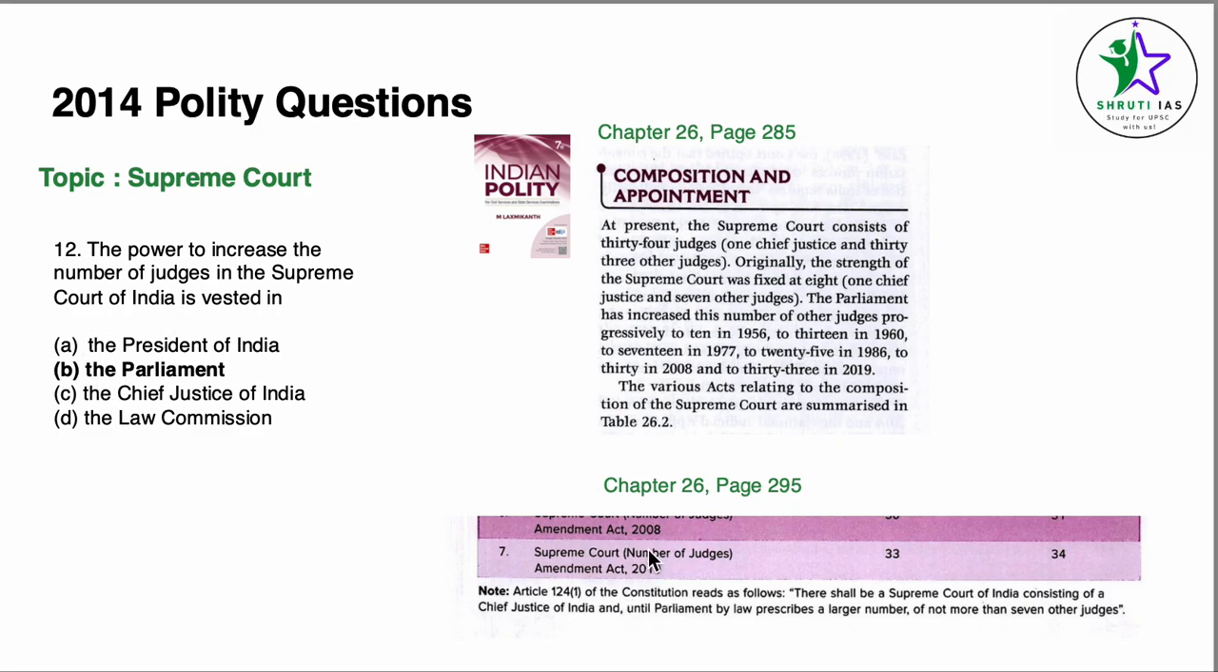For a better statement, we come to page number 295 under the list of all these judgments regarding the composition of Supreme Court. Clearly it is written, Article 124(1) of the Constitution reads as follows: there shall be a Supreme Court of India consisting of a Chief Justice of India, and until Parliament by law prescribes a larger number, not more than 7 other judges. So again here, Parliament prescribes the number of judges in the Supreme Court.